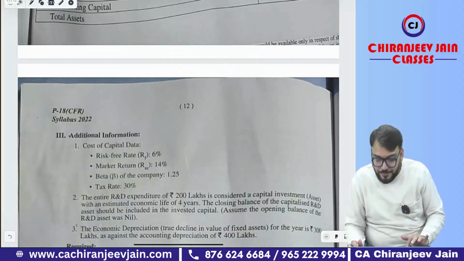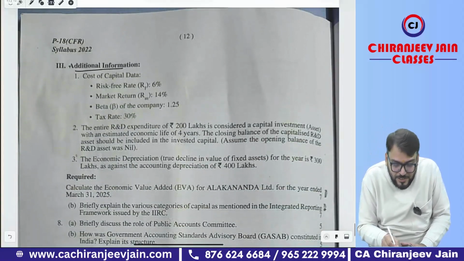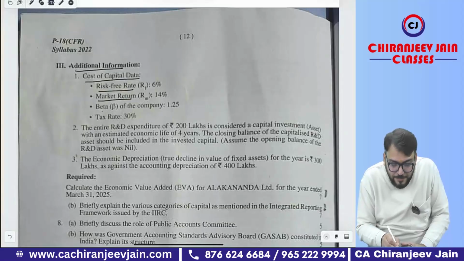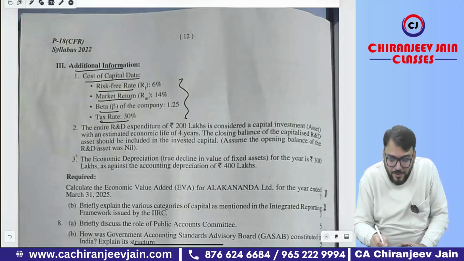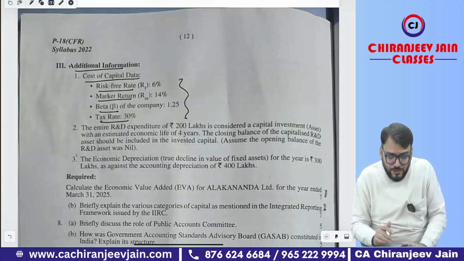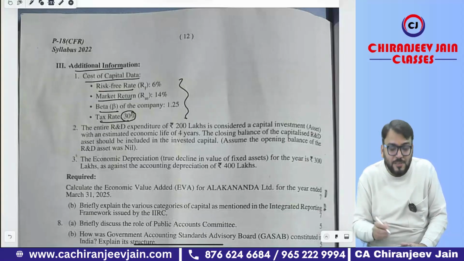Then they have given additional information, cost of capital data. They have given RF, RM, beta, and tax rate. This is to calculate KE and of course KD. Tax rate has been given to calculate KD.